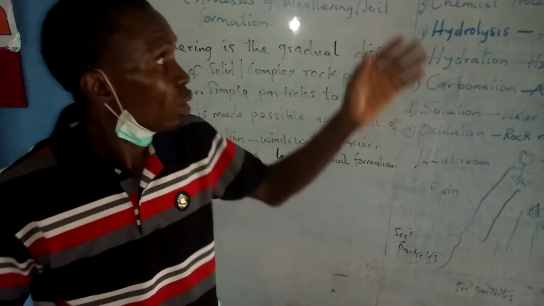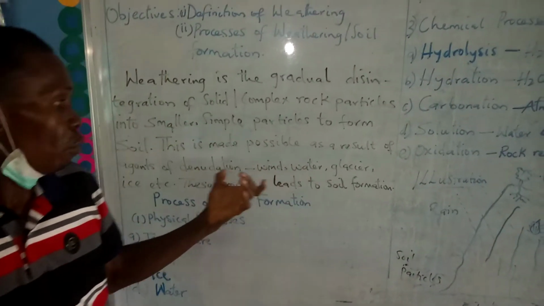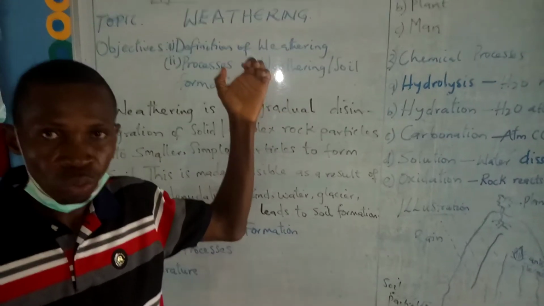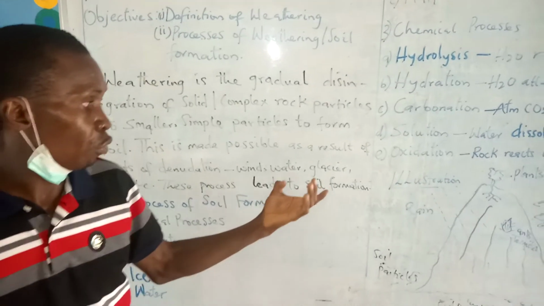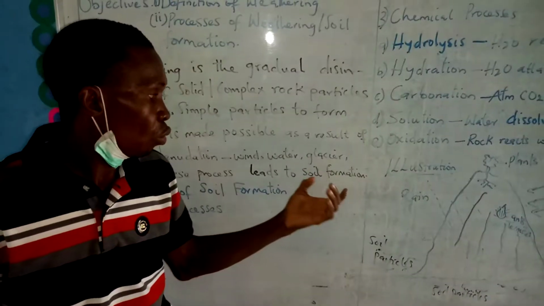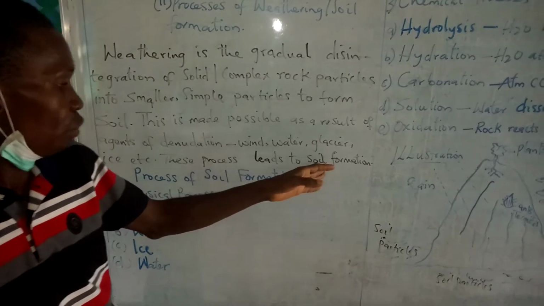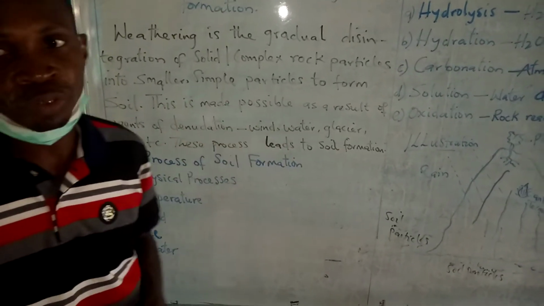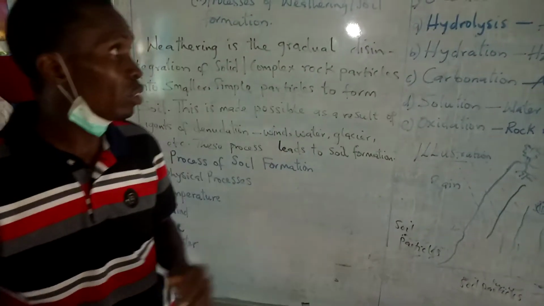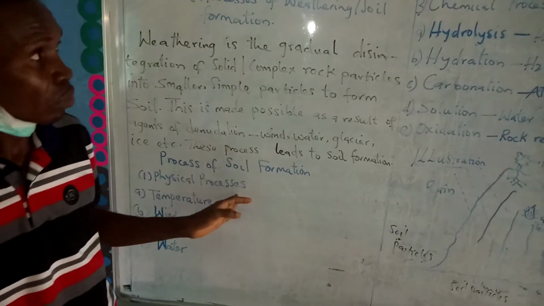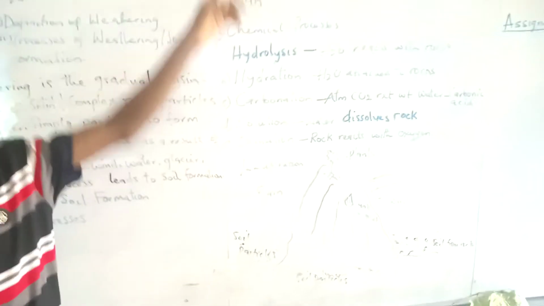Erosion. Now, having defined what weathering is, it's important we note that the formation of soil is as a result of what? Weathering. So when we go further in the soil lesson, we're also going to refer to rocks in a way. So what forms soil outrightly is what? Weathering. As a result of that, we have what we call processes of soil formation. We can also say processes of weathering. We have three types there. We have the physical processes, the chemical processes, and the biological processes.